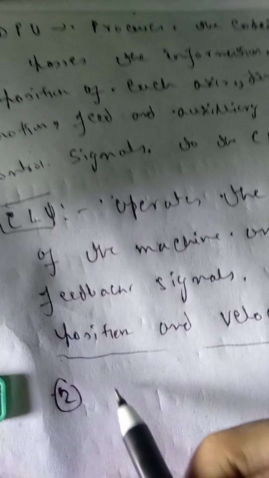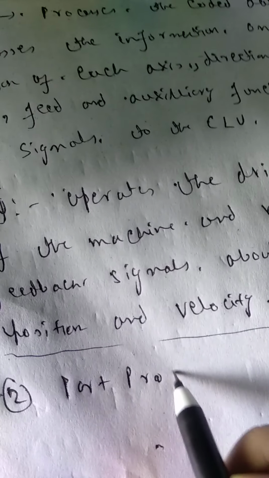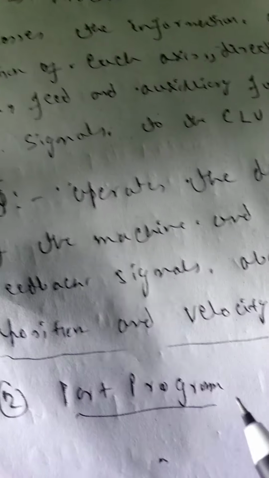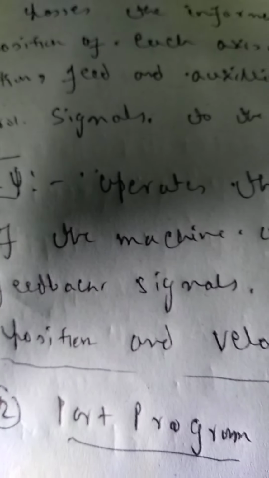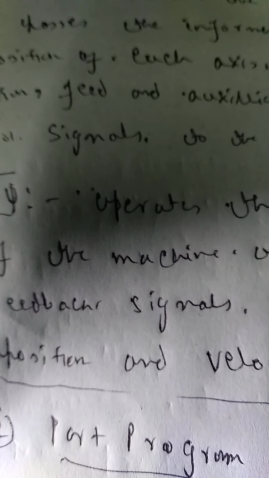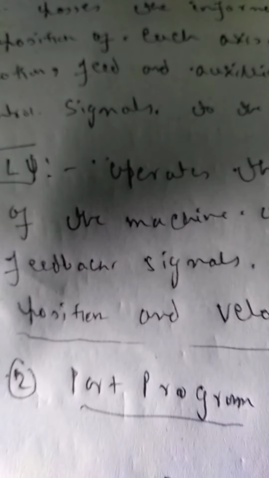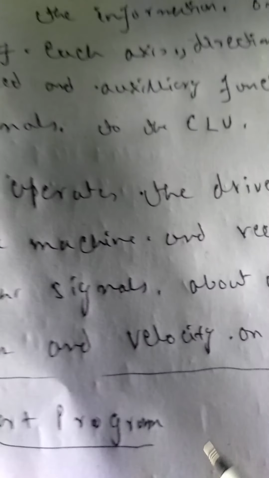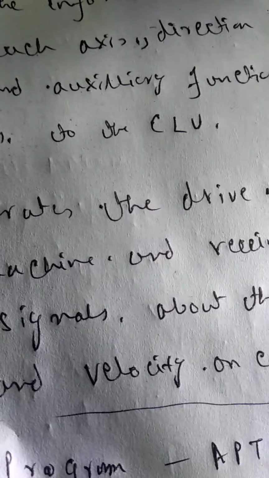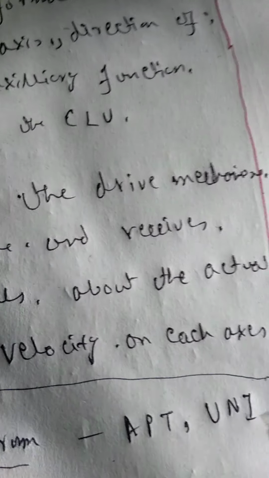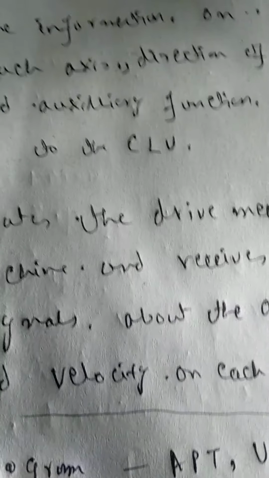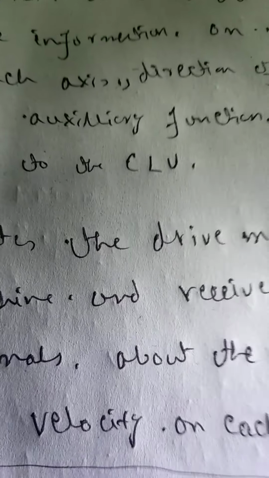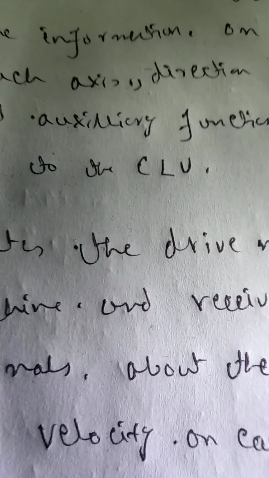So first is this machine control unit. The second is the part program. Okay, I will just tell these things briefly. So this actually contains the manufacturing instructions required for machining. Now this program can be written in high level languages like APT, UniAPT, etc. If we write that in high level languages, then it has to be converted to the machine level language with the help of processors.